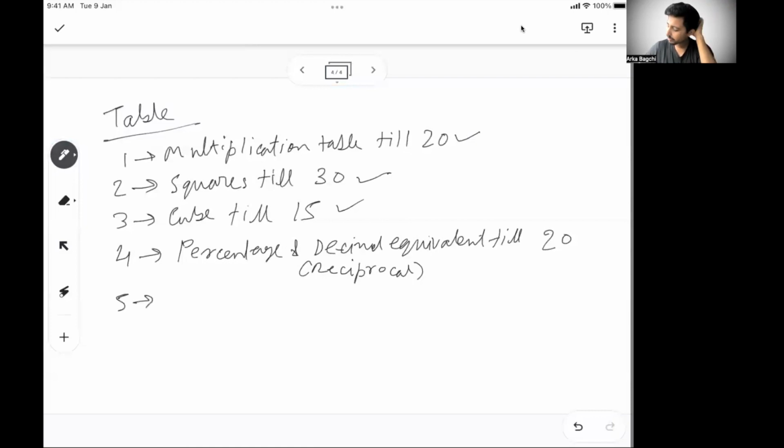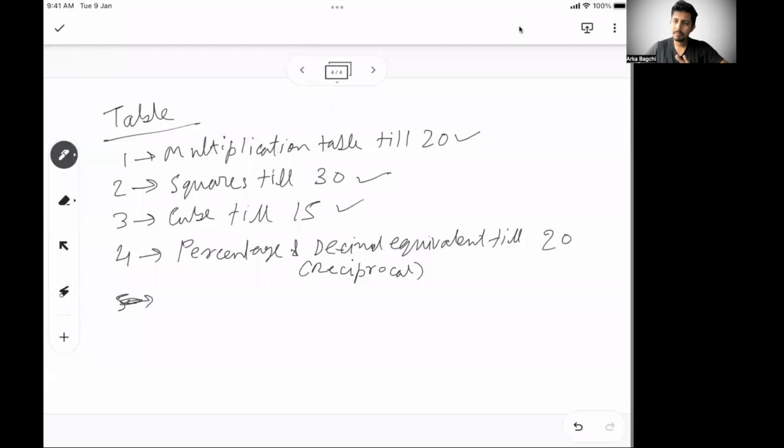Then the next thing that you need to remember is, I think these 4 things should primarily suffice, and nothing else is coming to my mind on top. If you remember these 4 things, I think you should be good: square, cube, multiplication, and percentage and decimal equivalent. These 4 things should be enough for you.